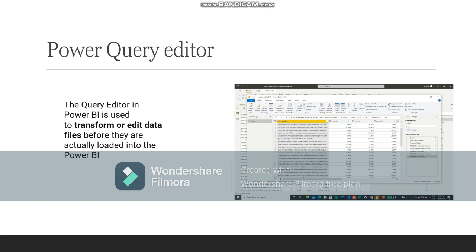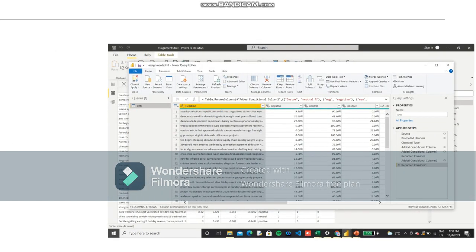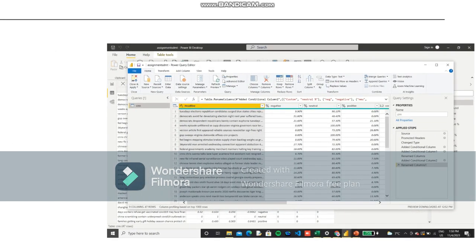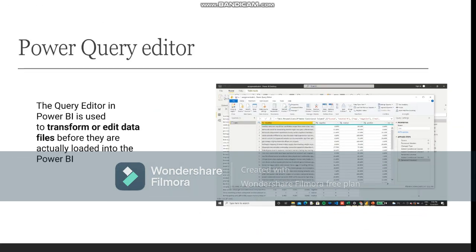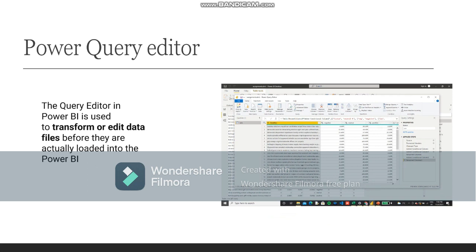In applied steps, we have loaded the data, then promoted headers, changed the types, added columns, and renamed columns. So we can perform these operations in the query editor. Next we'll hand over to Ganesh.